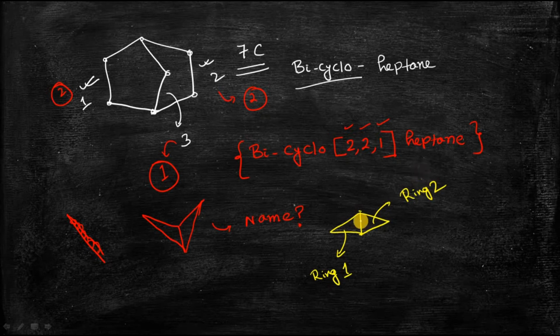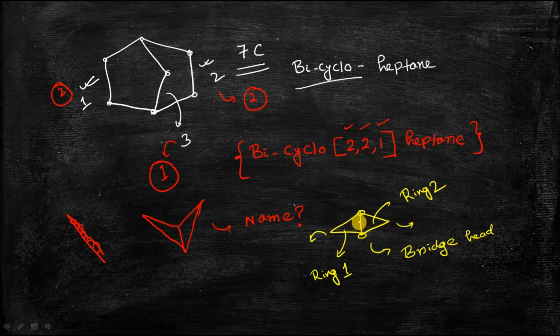These two carbon atoms are called bridgehead carbon atoms, because these two carbon atoms are common to both the rings. And you can see that there are basically two bridges, bridge number 1 that contains only one carbon atom, and bridge number 2 that also contains one carbon atom.